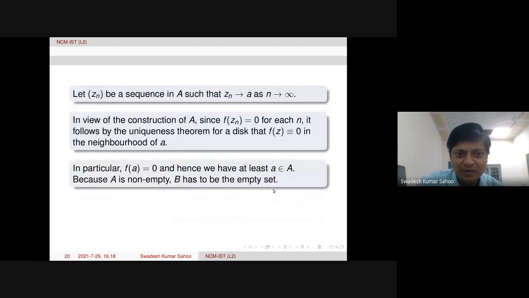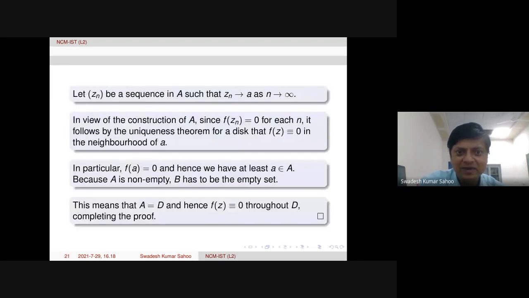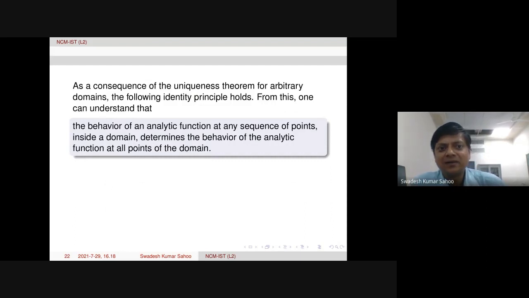So therefore, we have now proved the uniqueness theorem for a general domain. Now, as a consequence of the uniqueness theorem for arbitrary domains, we prove the identity principle. This is also called the uniqueness principle, or the identity theorem, as some authors write. So what does it say?